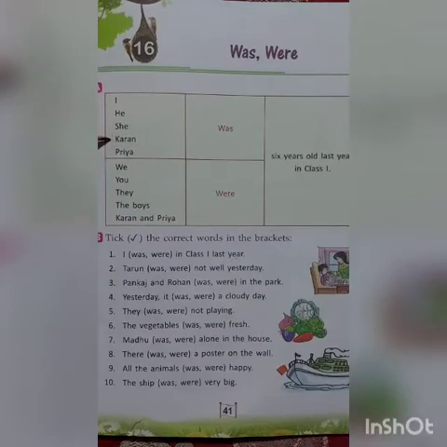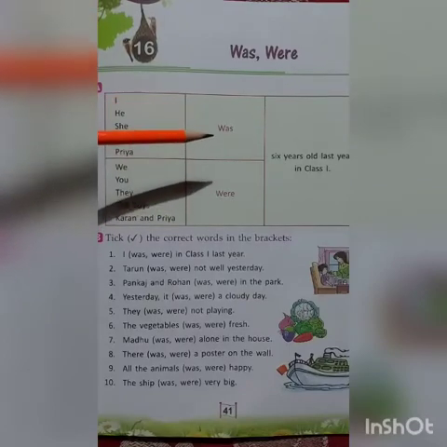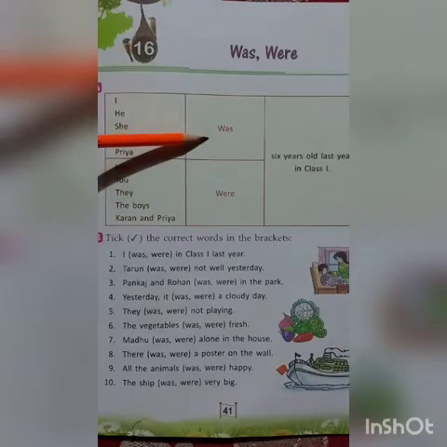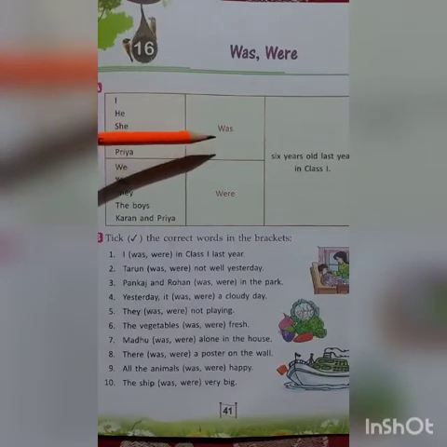Now, Karan is what? It's the name of one single boy. Okay? And same is with Priya. Priya is what? It's the name of a girl. One single girl. Okay? So, we use was to talk about one person or thing.